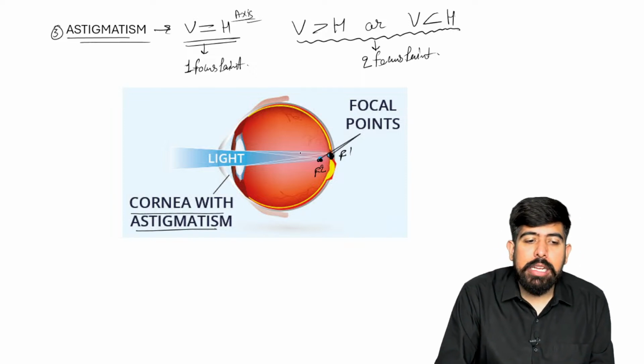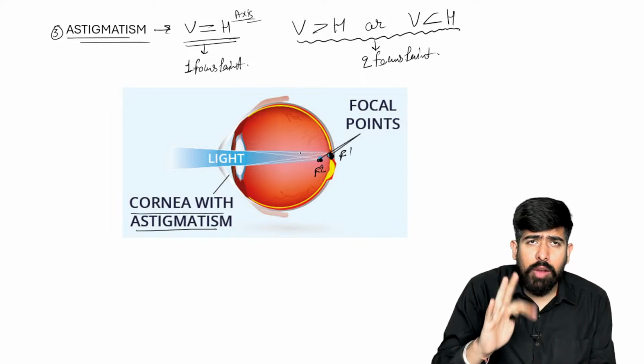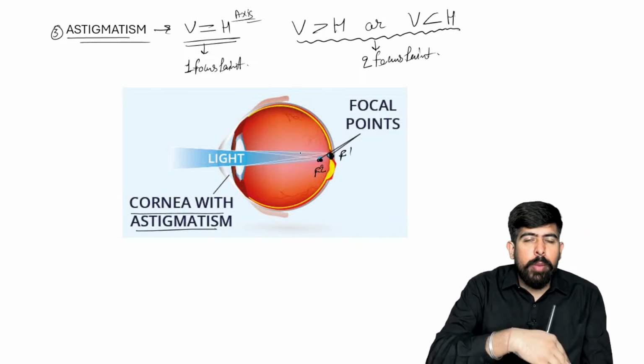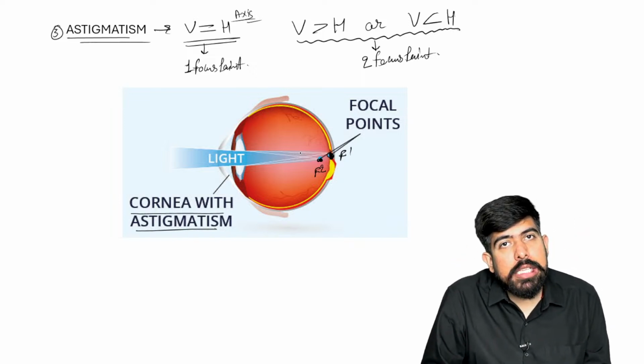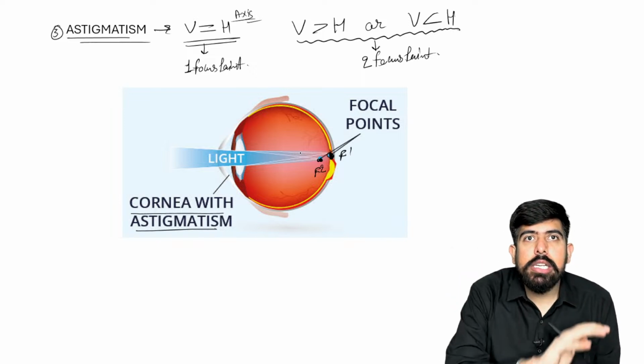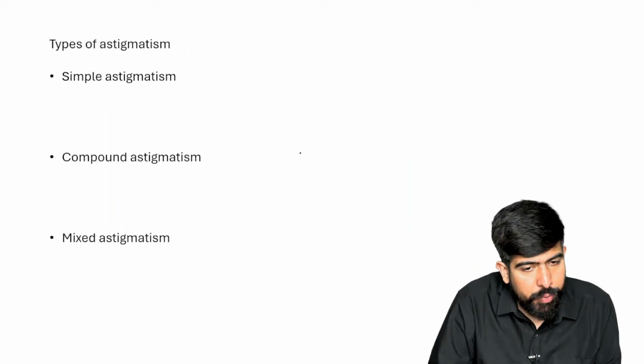As we talked about in myopia and hypermetropia, there was only one focus point. Of course, it was not on the retina. It was just before the retina in myopia and behind the retina in hypermetropia. But there was only one focus point. But in astigmatism, we have two focus points. Now, if you understand about it,